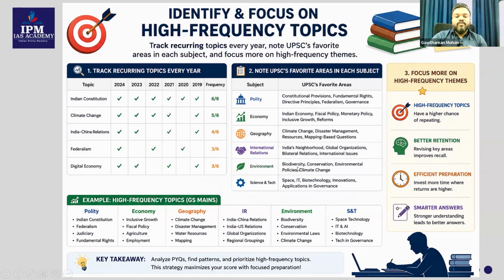Environment: biodiversity, conservation, environmental policies, climate change. Science and technology: space, IT, biotechnology, innovations, applications, governance. These are some of the favorite topics asked in previous years' questions. And favorite topics of whom? UPSC's favorite topics.